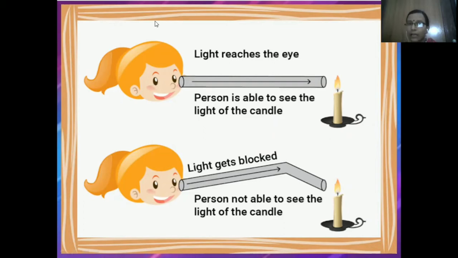Let's watch the activity. Now students, let's start the activity. I have made a paper tube by rolling a paper. As you can see, it is clearly visible. Now I am going to switch off the light. Now it is totally dark, so that you can see on the screen when the light passes through this tube.